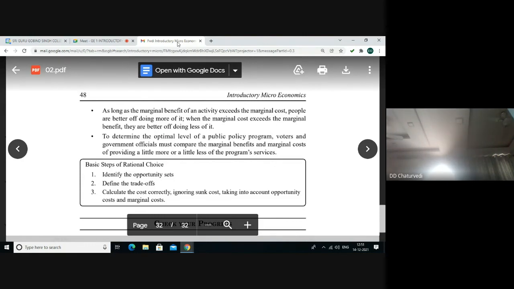In brief, we can say the basic steps for rational choice will be to identify the opportunity sets, to define the trade-offs, and finally to calculate cost correctly, ignoring the sunk cost, but taking into account opportunity cost and marginal cost.